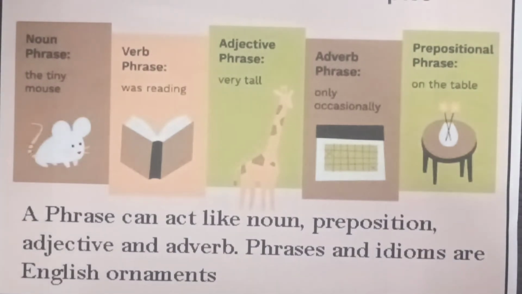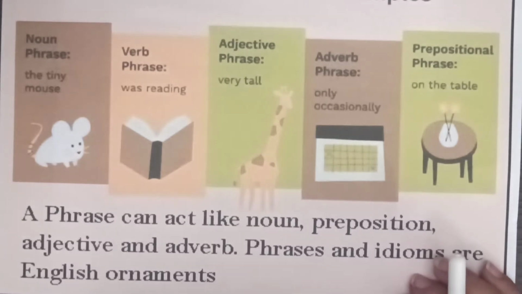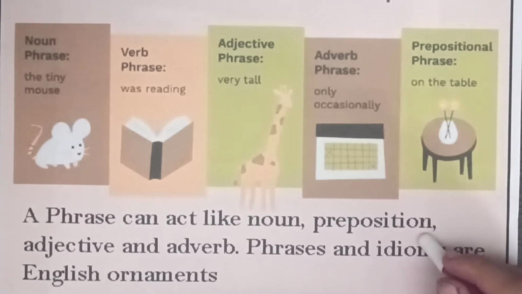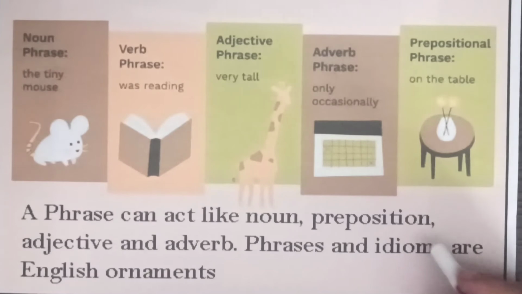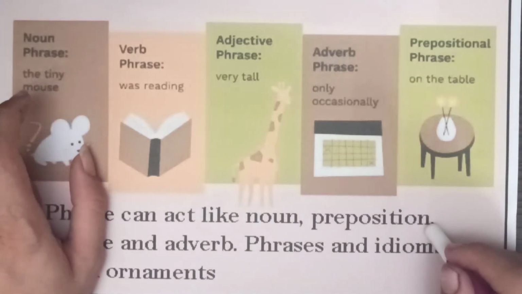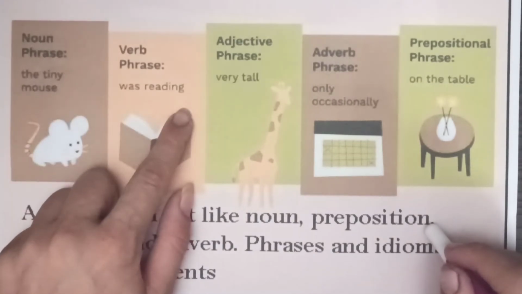Was hearing. Very tall. We do say that this object is very tall. So very tall is an adjective phrase. Only occasionally. I read books only occasionally, though I should read every day. The flowers are kept on the table. On the table. So on is being used over here in the prepositional phrase. Mouse is being used here. It is a noun phrase. Was reading.